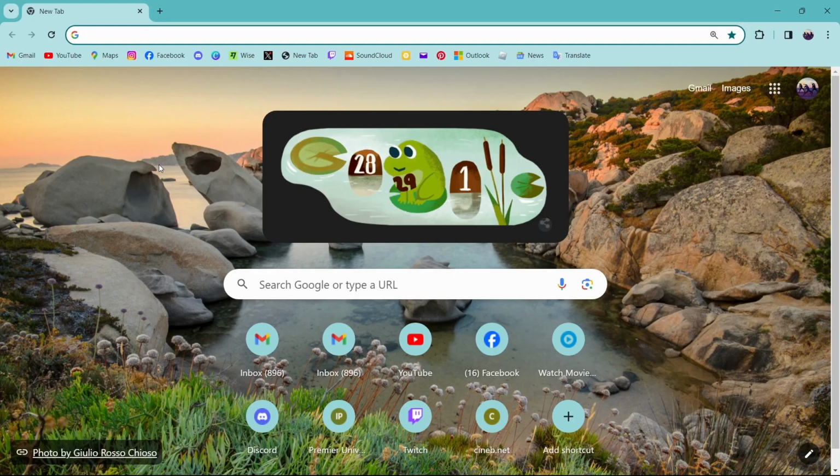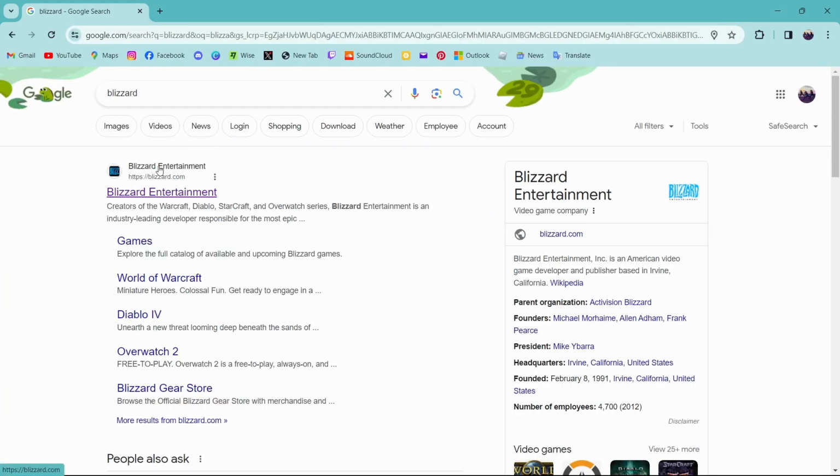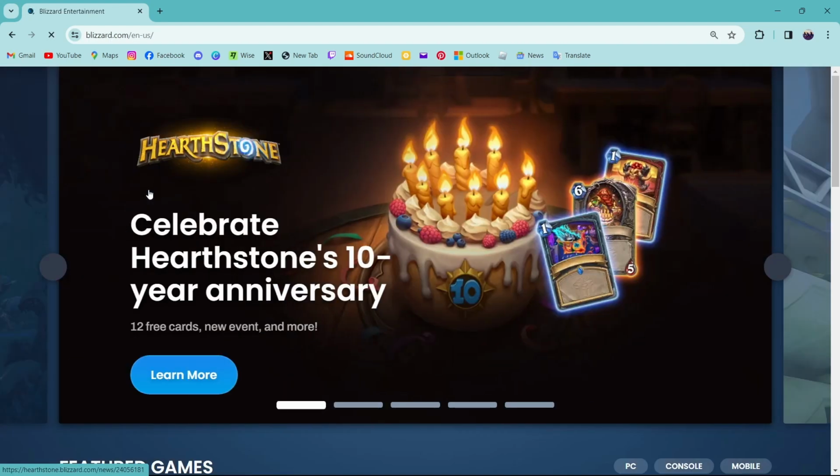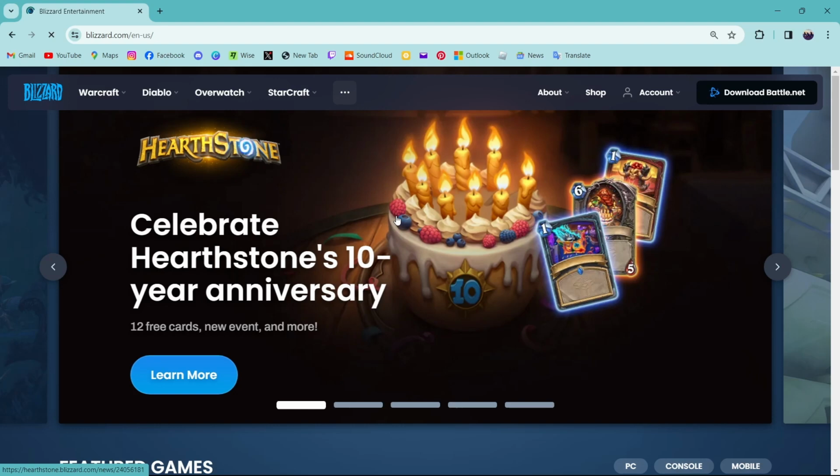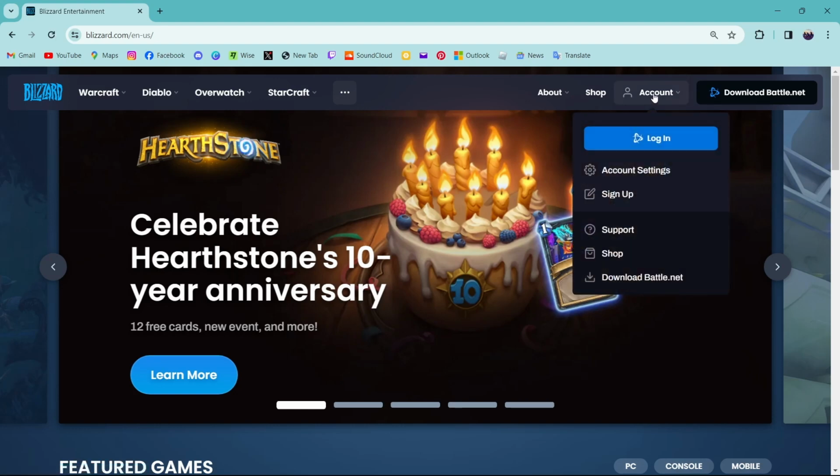So if you want to log into your Blizzard account, what you can do is just open up a browser. You can select any browser you like, and after opening up a browser, in the search bar you can search for Blizzard. After searching for Blizzard, here you'll come up to this page where you can tap on this first option which says Blizzard Entertainment. And after tapping on Blizzard Entertainment, now you can tap on this account option which is on the top right corner of your screen.